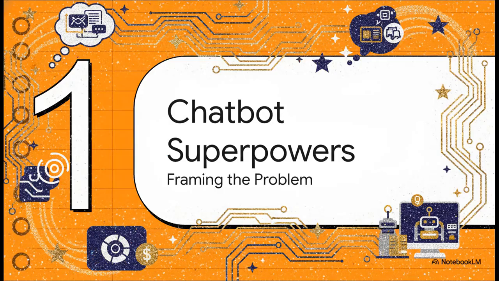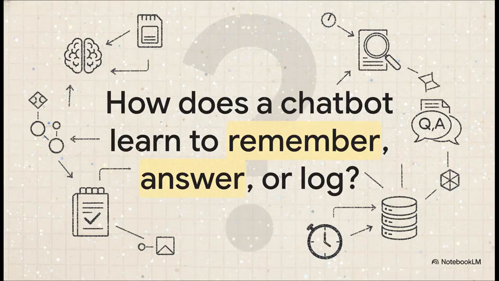All right, so before we jump into the how, let's really frame the problem we're trying to solve here. Because, let's be honest, we expect a lot from our AI assistants these days. I mean, really think about it for a second. How does a chatbot remember the thing you asked it 3 questions ago? Or how does it dig into a specific PDF to answer your question instead of just searching the whole internet? And for the developers out there, how do you even keep track of what it's doing behind the scenes? These aren't small problems, you know? They all point to a need for some kind of specialized skill.